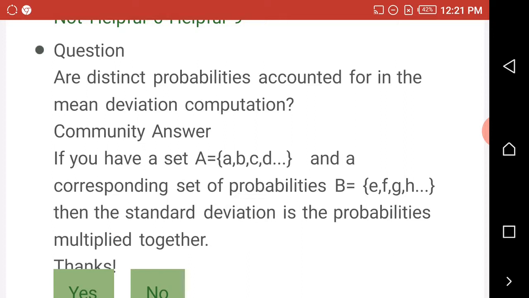Next question. Are distinct probabilities accounted for in the mean deviation computation?